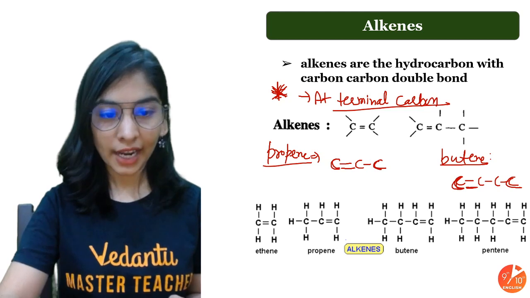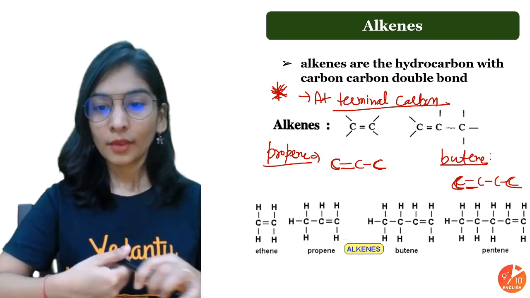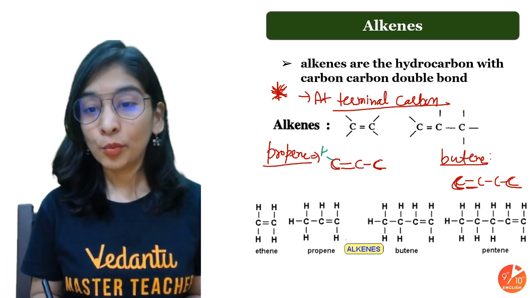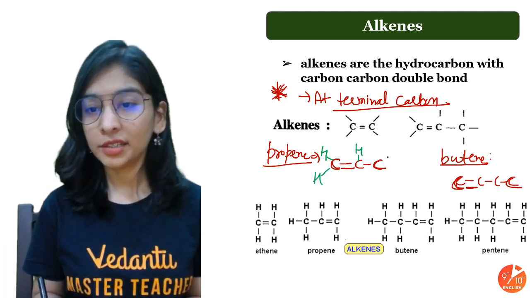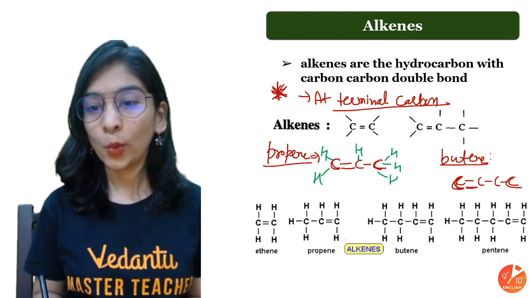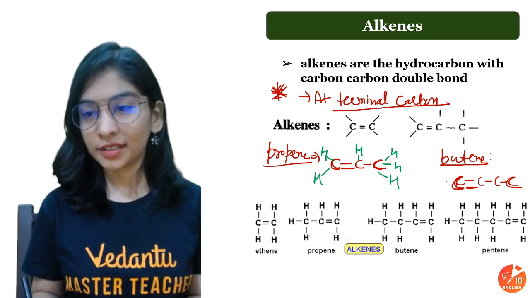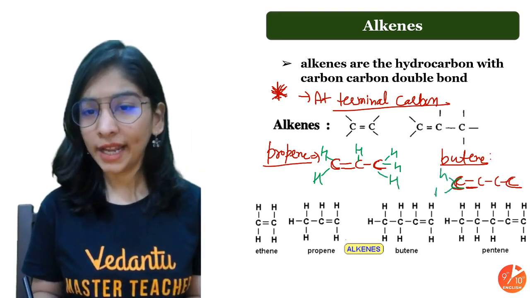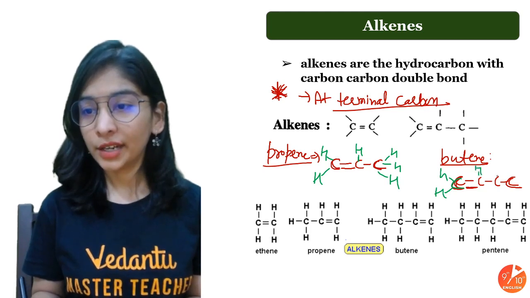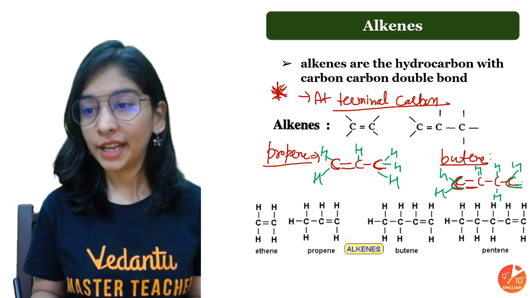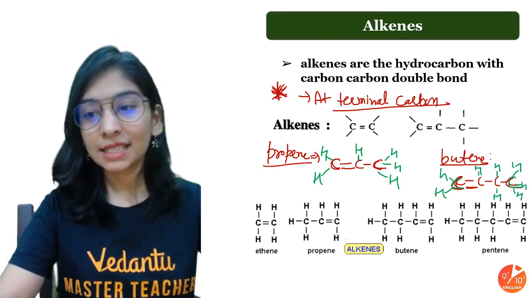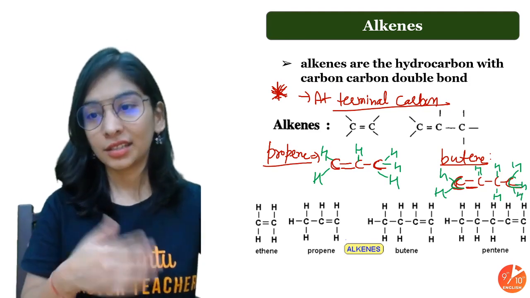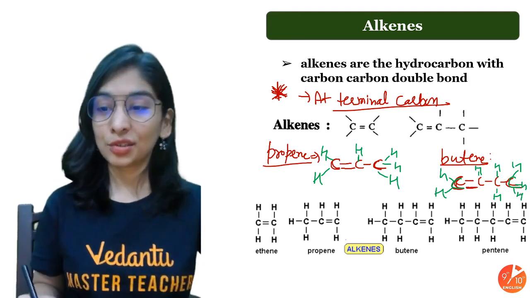I can draw hydrogen for you too. Look here: carbon making 2 bonds, 2 hydrogen. Carbon making 3 bonds, 1 hydrogen. Single bond, 3 hydrogen. Why? Carbon makes 4 bonds. 1 bond, 2 hydrogen; 3 bonds, 1 hydrogen; 2 bonds, 2 hydrogen. It's making 1 bond, so 3 hydrogen. And you can check the formula too. Propene will be C3H6 and butene will be C4H8.